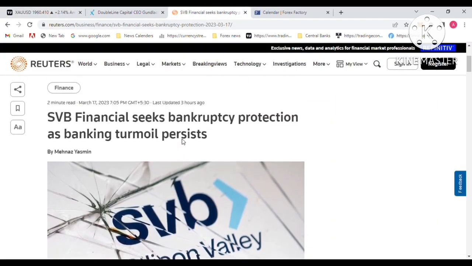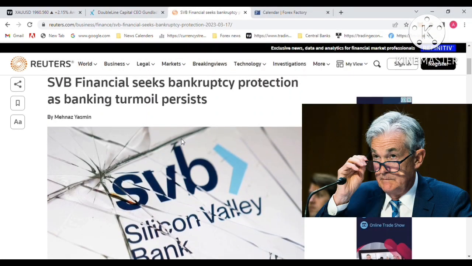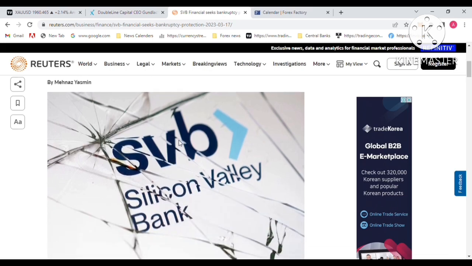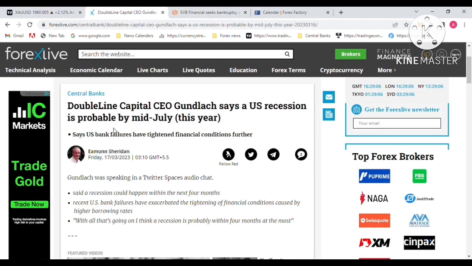Now let's move to the economic data and what is going on. You can see Silicon Valley Bank, the USA bank, collapsed last week. That was the main reason for market uncertainty, the main reason for market fear, and the main reason gold got demand. The US dollar was negatively affected because SVB, Silicon Valley Bank, crashed and collapsed. That was the reason.